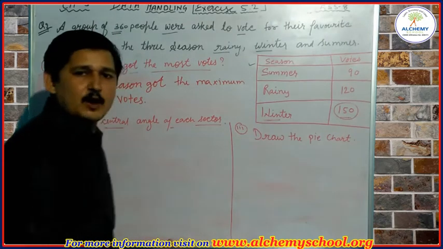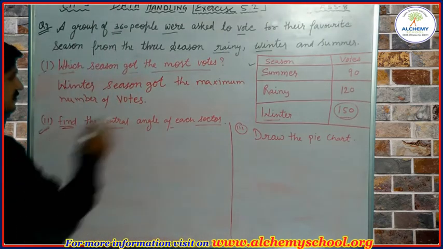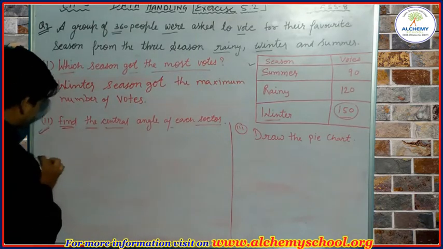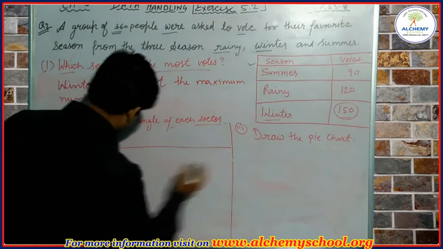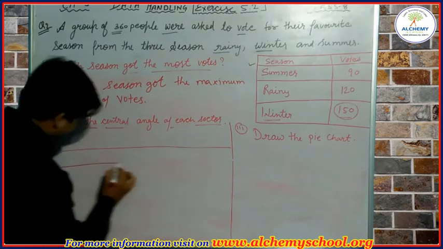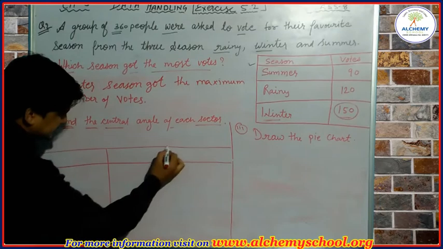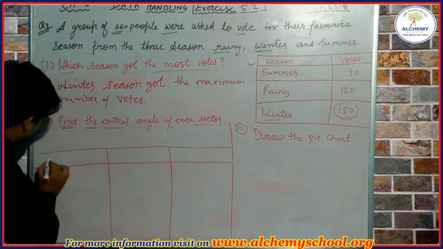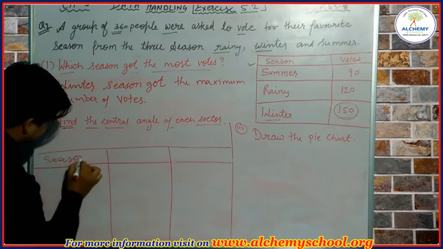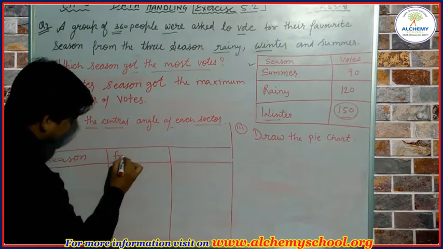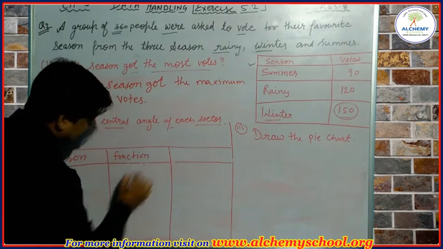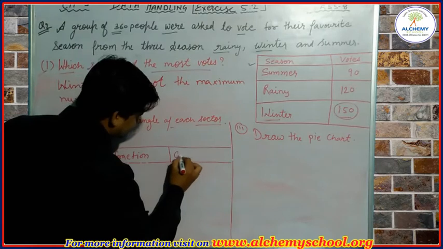So let's see how we can find it. For that we first have to make a table. The first column will represent the name of the season, the second column the fraction, and the third column the central angle.